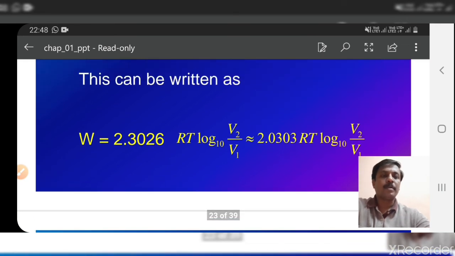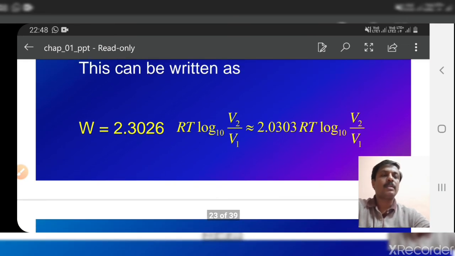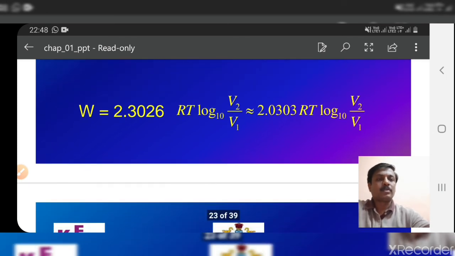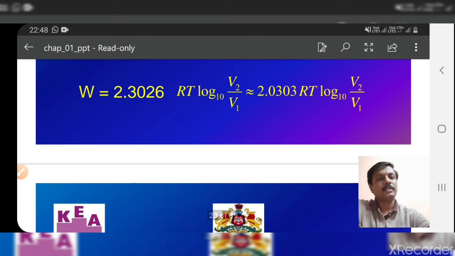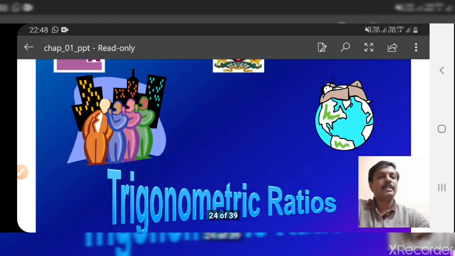Only you have to remember this concept, okay, how to convert natural logarithms into common logarithms. To convert natural logarithm into common logarithm, we have to multiply by a factor 2.3026. That you keep in your mind, okay. Next, we discuss about